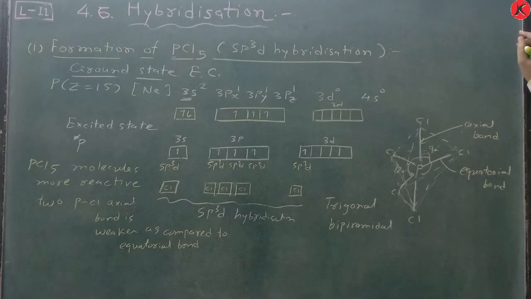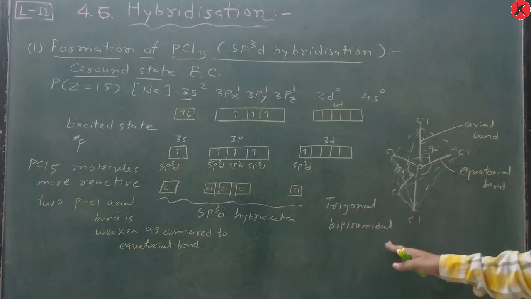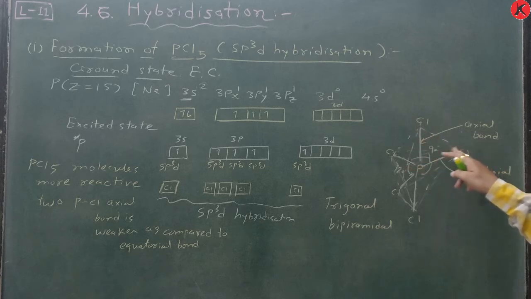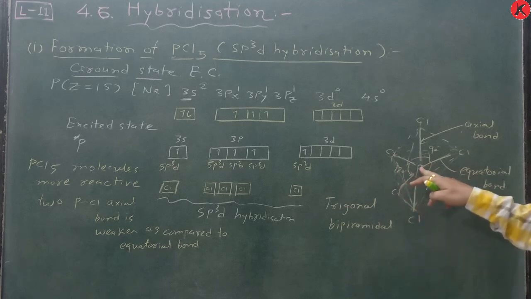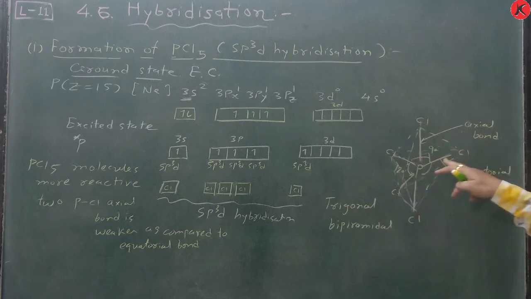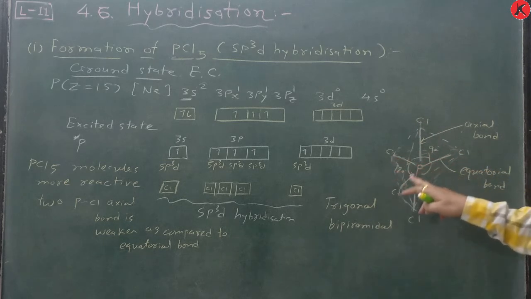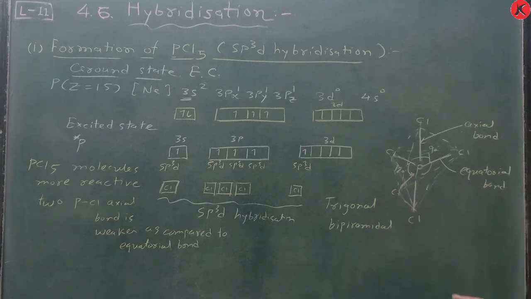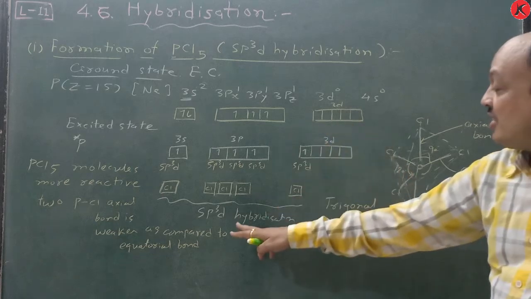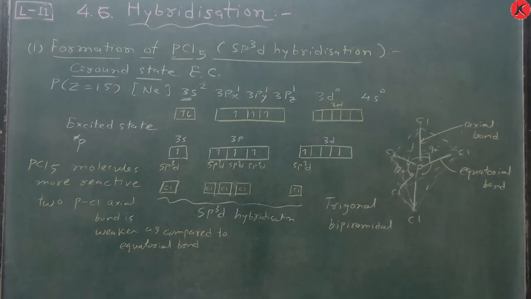Write a note on hybridization in PCl5. To write this, say this is trigonal bipyramidal, the axial and equatorial bond angle ClPCl is 90 degree, but in equatorial ClPCl the bond angle is 120 degree. So this shape is trigonal bipyramidal, and the hybridization is sp3d hybridization. So write it completely from your NCERT textbook, and now we switch towards the next molecule, that is SF6.